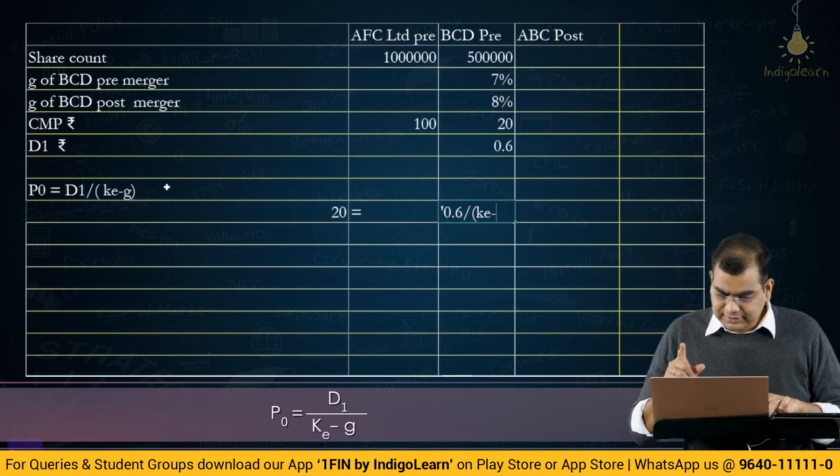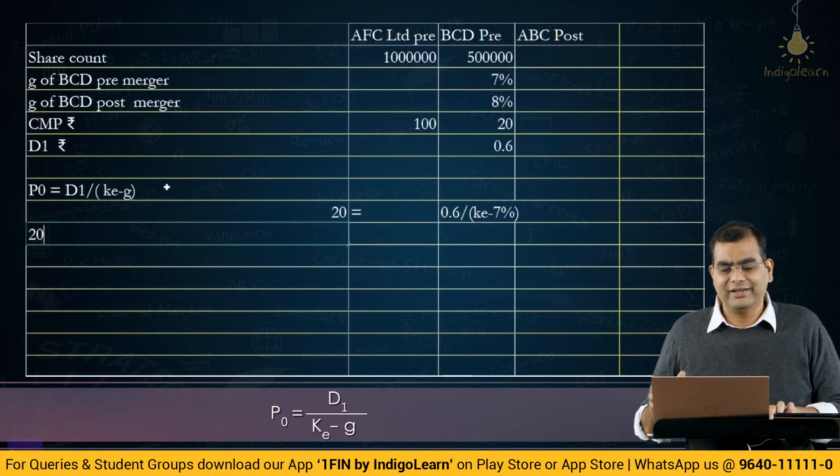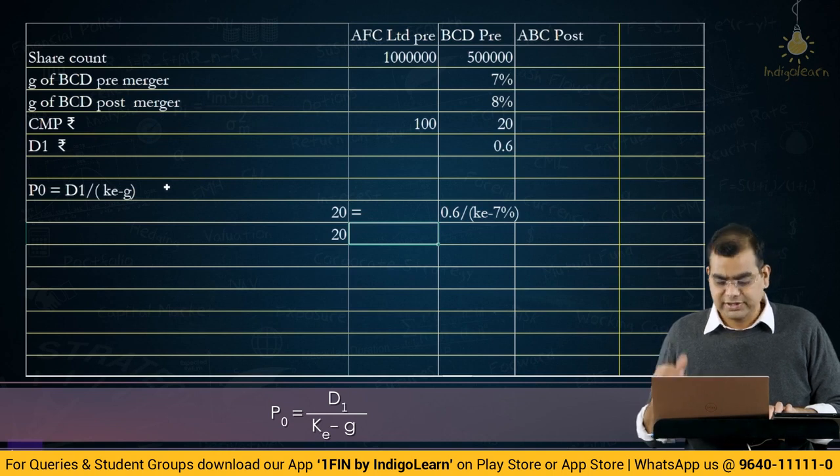So, we will take the current pre-merger 7% growth rate as the right number for computing the market price. Why? Because market is usually not aware of all these acquisitions. In real life, you have rumors, but legally the market is not supposed to be aware of the merger till the announcement is made.